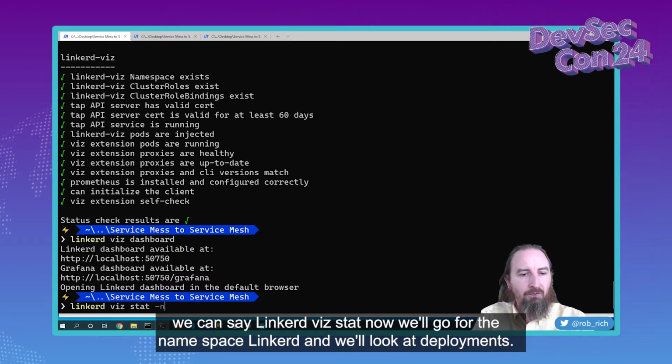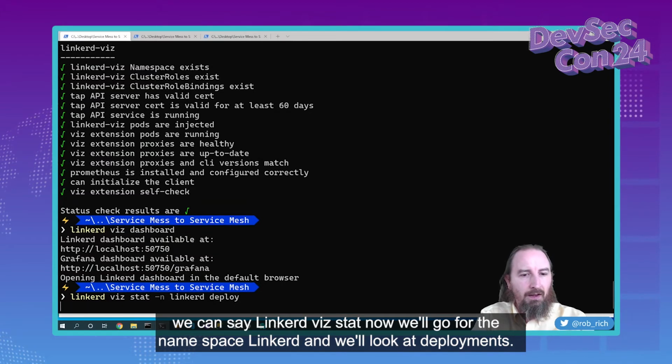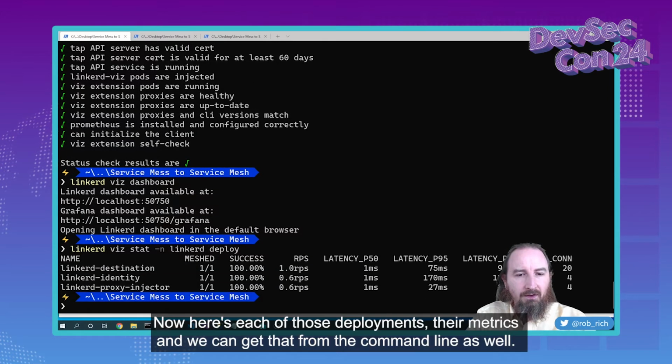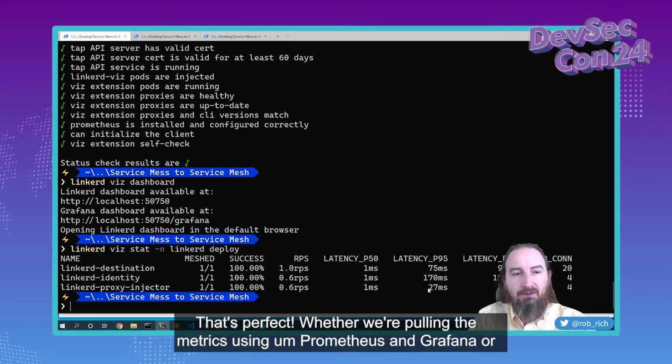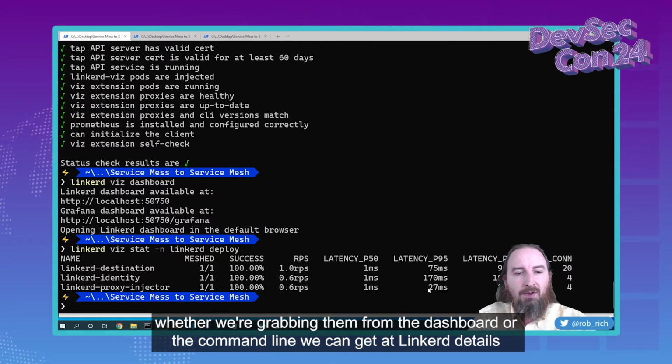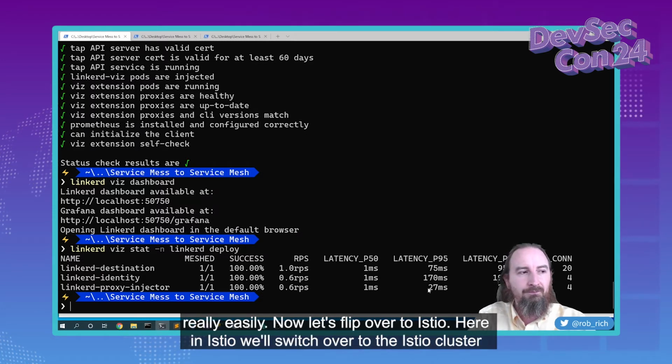Now we'll go for the namespace linkerd, and we'll look at deployments. Now here's each of those deployments, their metrics, and we can get that from the command line as well. That's perfect. Whether we're pulling the metrics using Prometheus and Grafana, or grabbing them from the dashboard or the command line, we can get at Linkerd details really easily.